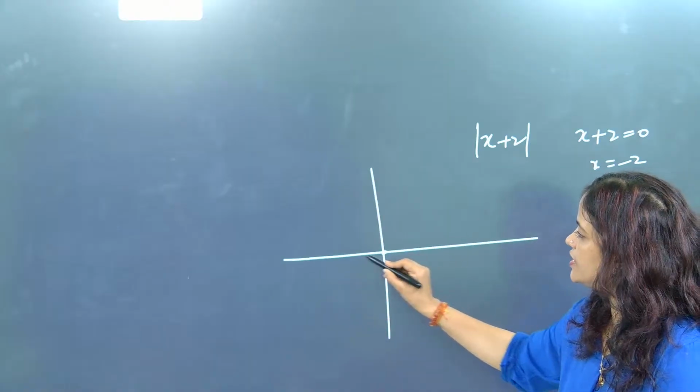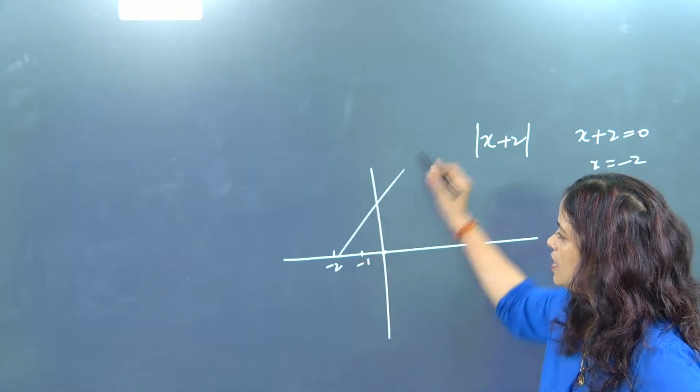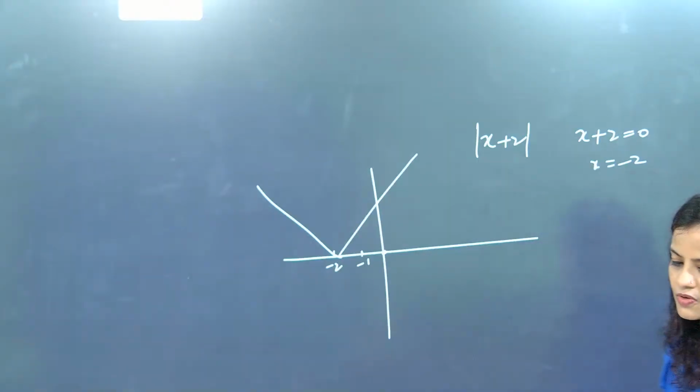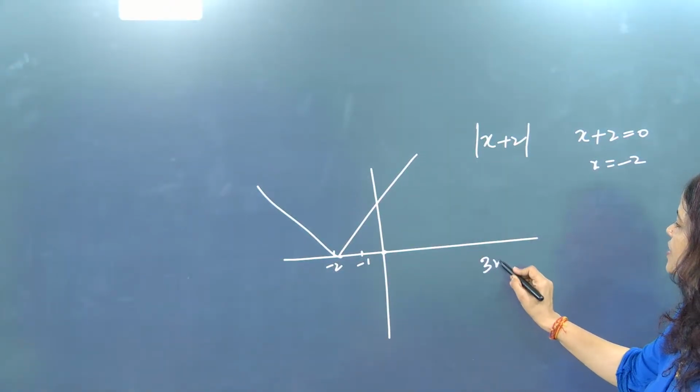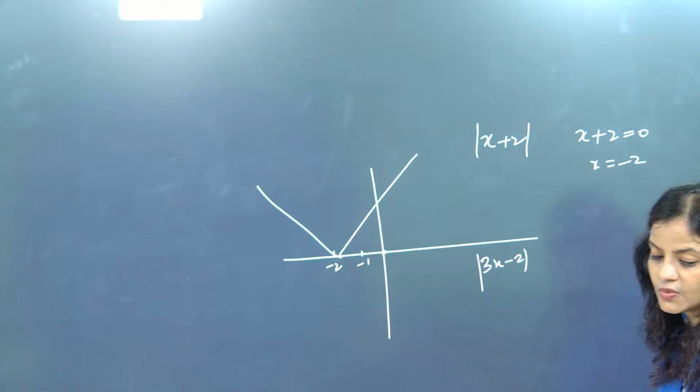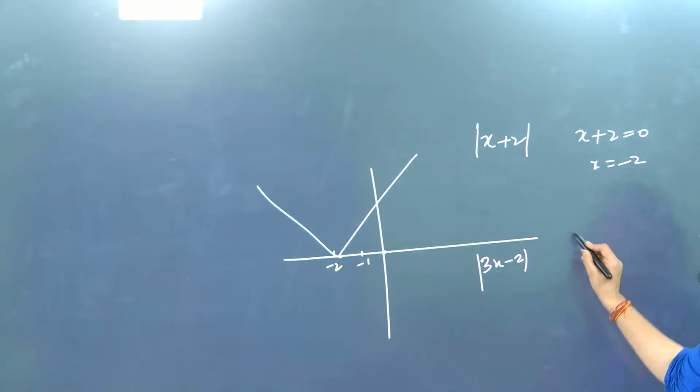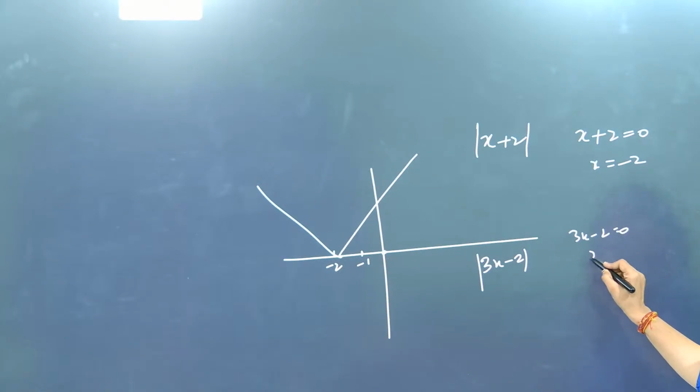I will go here 0, minus 1, minus 2. This is modulus of x at x equal to minus 2. Story over. Now here, if somebody says modulus of 3x minus 2, then what are we going to do, beta? We will again make 3x minus 2 equal to 0. 3x is equal to 2, so x is equal to 2 by 3.